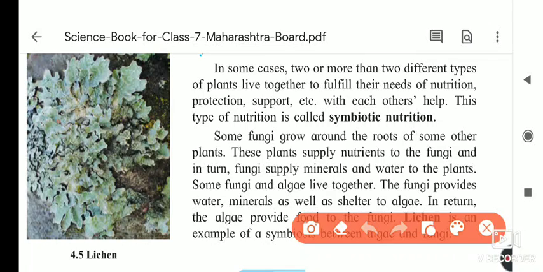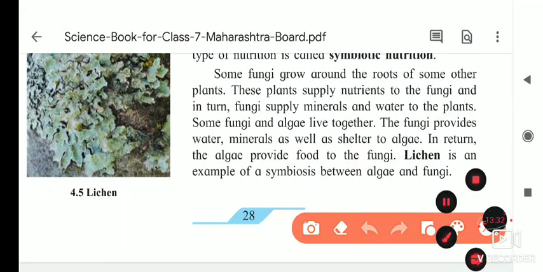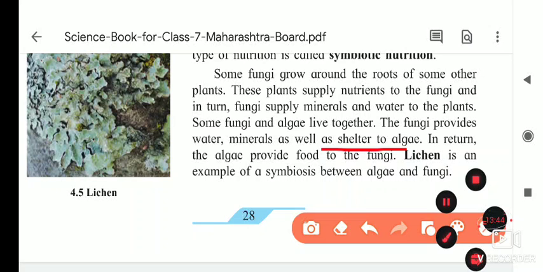Some fungi and algae live together. The fungi provide water, minerals as well as shelter to the algae. In return, the algae provide food to the fungi, and lichen is the example of symbiosis between the algae and the fungi. Okay, now we will see the video which shows symbiotic nutrition in plants. So see this video for better understanding.